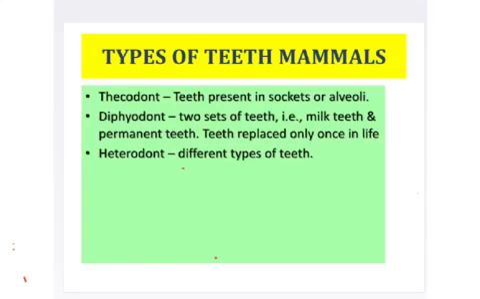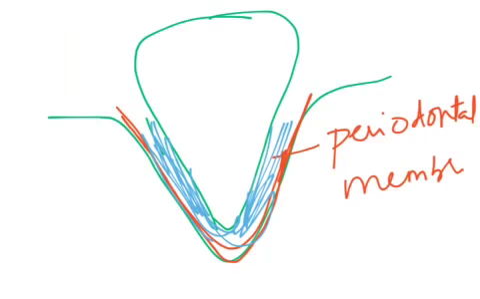The type of teeth present in the sockets of the jaw, we say thecodont type of dentition. Teeth are found in two types in the lifetime. That means in early childhood we get milk teeth, and after that they are replaced once by permanent teeth. We form teeth only two times: diphyodont type of dentition. Heterodont means four types of teeth. Teeth are in different shapes: incisors are chisel-like edged, canines are cutting teeth, premolars and molars are grinding teeth. Likewise, we have four types of teeth. That's why our teeth are said to be heterodont type of teeth.